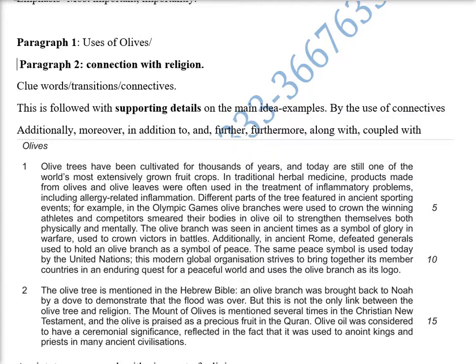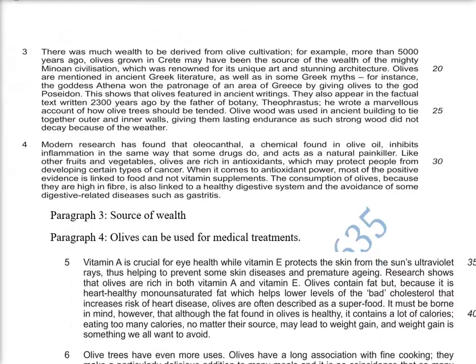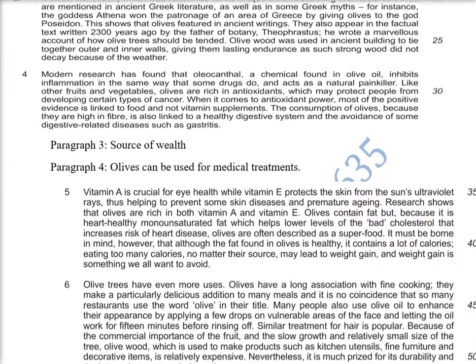Now talking about the second paragraph, Hebrew Bible, and this is the part which you have to look for. This is the topic sentence that links the olive tree and religion, it means that this is dealing with religion. Now what we have to do, we have to look for two things. First is the topic sentence, then the supporting details. Now this is a very lengthy passage. I hope we will go into detail.